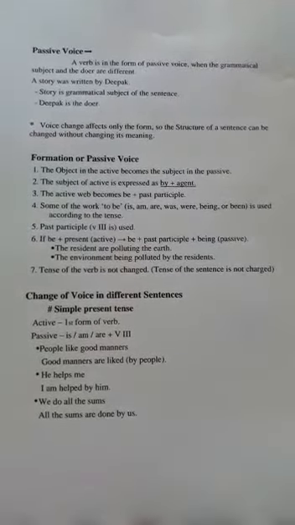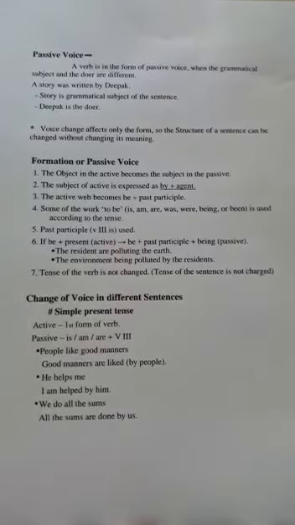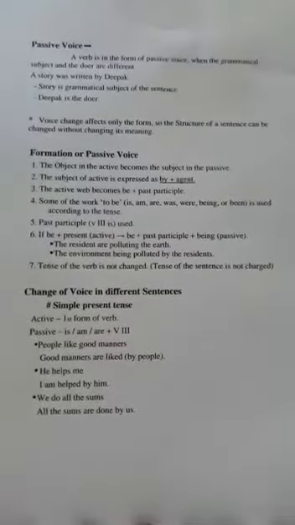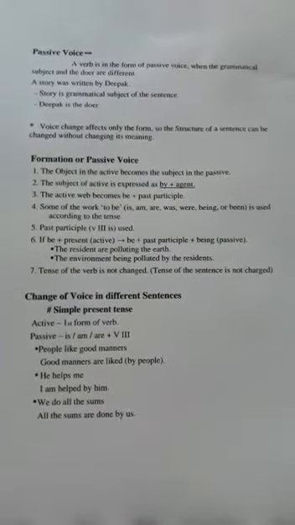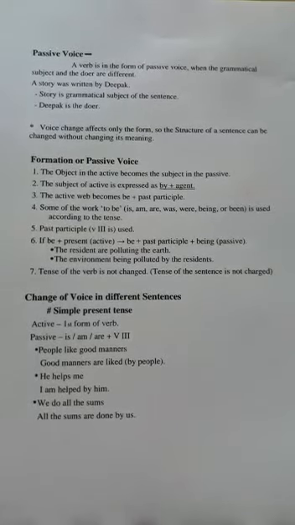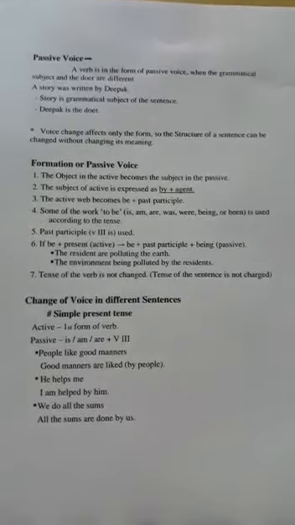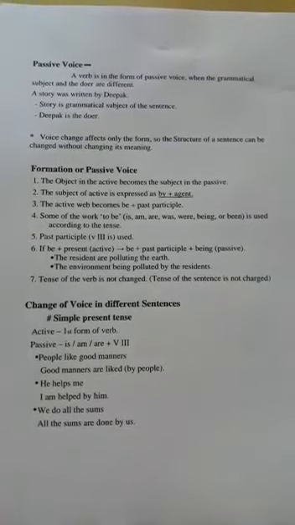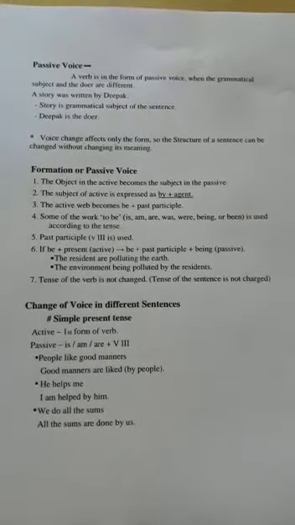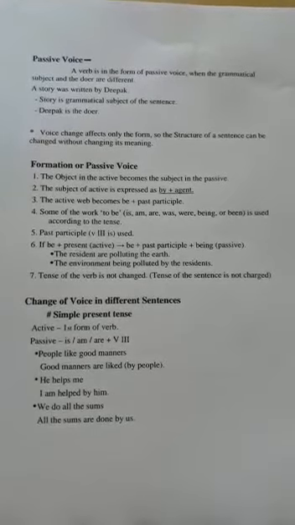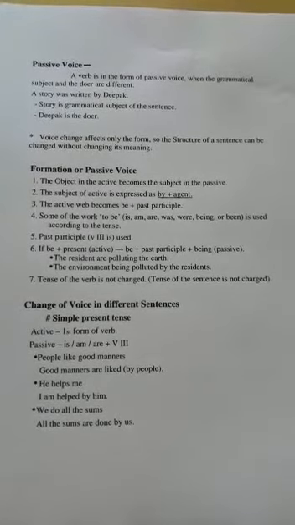A verb is in the form of passive voice when the grammatical subject and the doer are different. In the passive voice, the subject becomes the recipient of the action, that is, the receiver of the action, and hence it is passive.